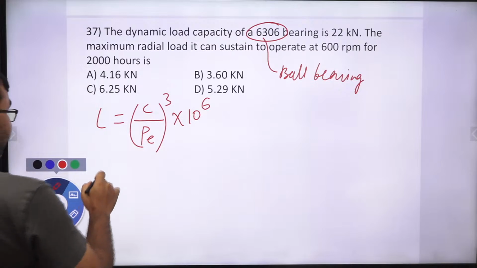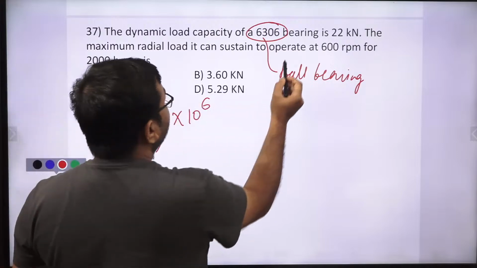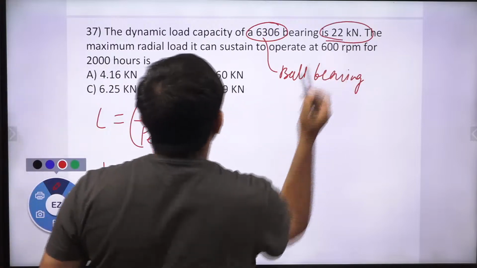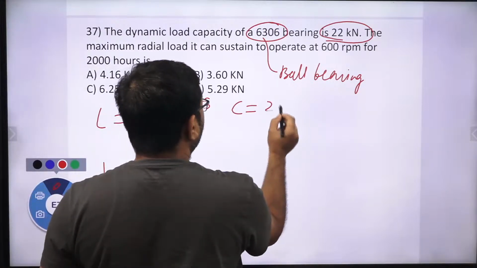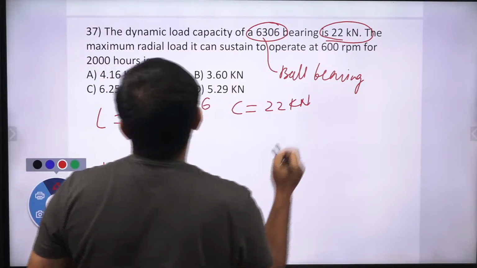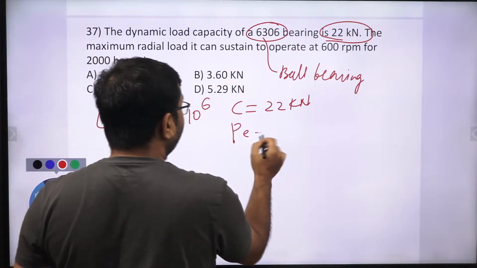So first we need to find out the life of the bearing in revolution. This is basic dynamic load, which is C, 22 kilonewton. The maximum radial load it can sustain, we need to find out this.